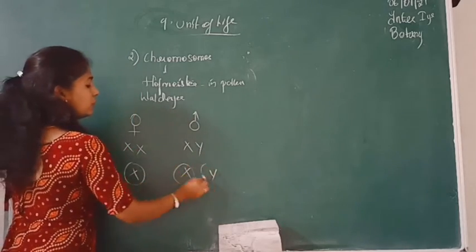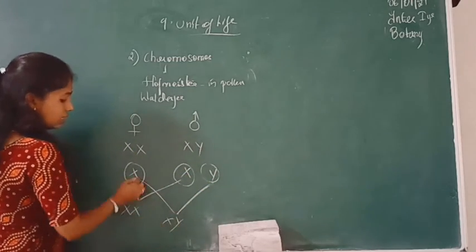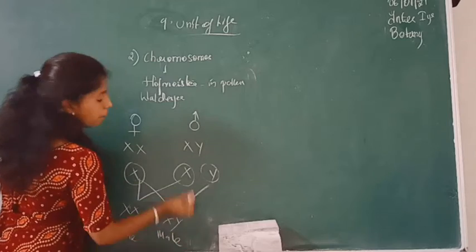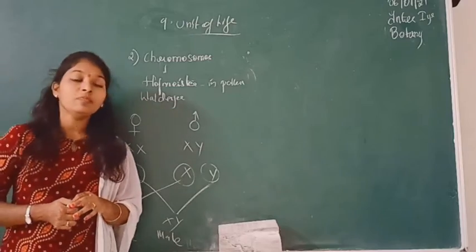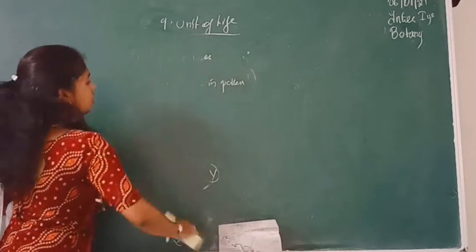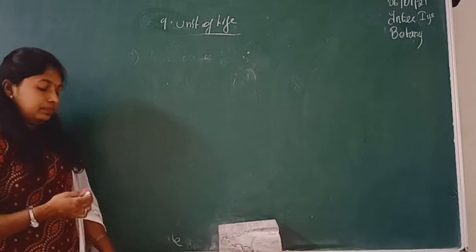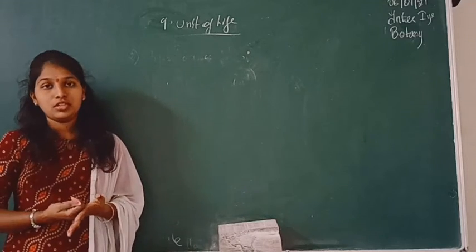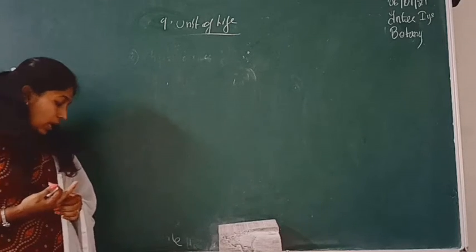So when these gametes fuse together, XX, XY, this will result in the formation of a female, and this will result in the formation of a male. Okay, so the chromosomes follow the process of heredity. Okay, so this is about the chromosomes, and if this chromosomal theory is transmitted from one generation to the next generation, that theory is called the chromosomal theory of inheritance.